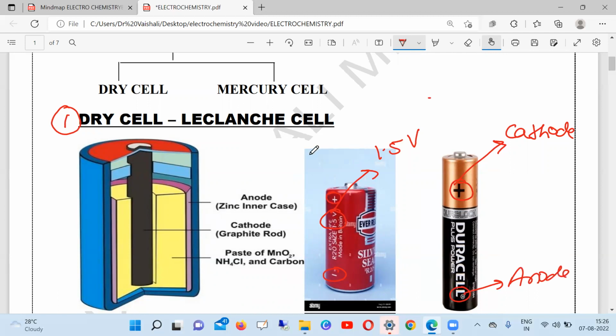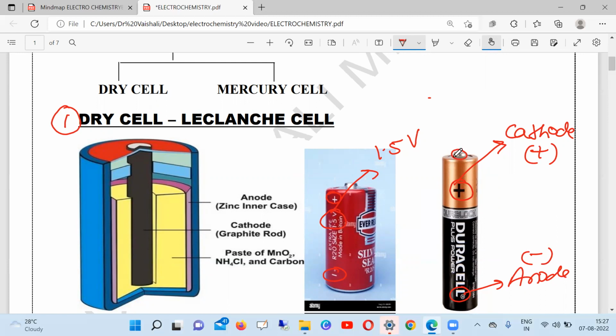So when we talk about a cell, there are always two electrodes, anode and cathode. The anode is negatively charged, the cathode is positively charged. This positive charge is mentioned at the top. This is nothing but a brass cap by which the connection is made, for example when we put this battery in the torch. This is just like a cap.